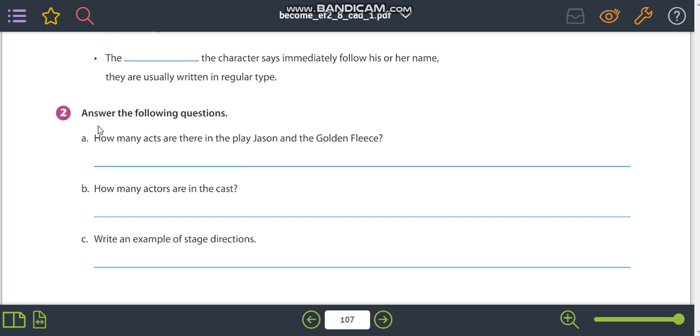So you're going to see again on the Jason and the Golden Fleece and write an example of stage directions. So you are going to write an example. It's your personal answer, okay?